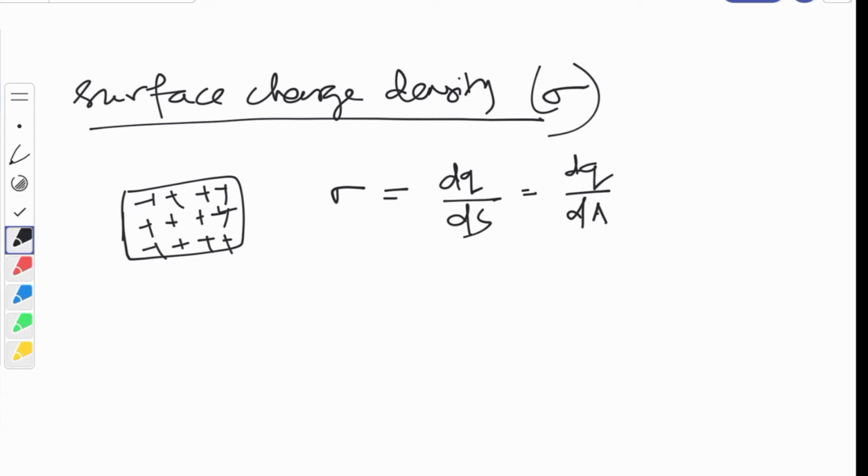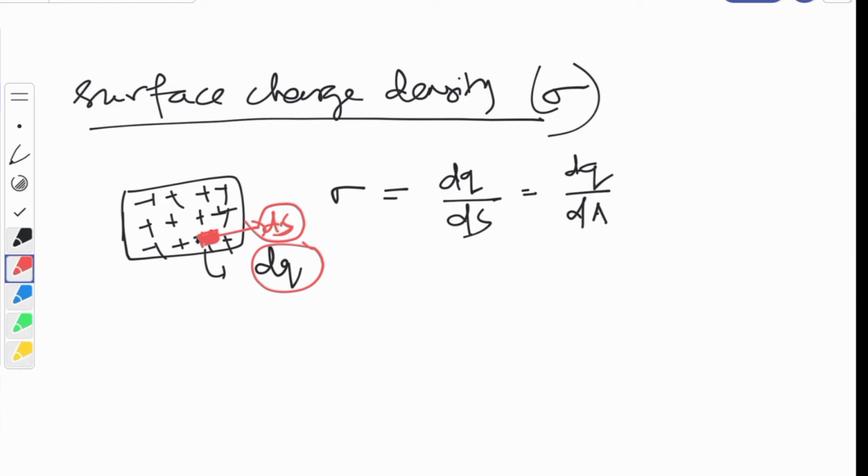That means this dq, if we take a small area like this surface area, this is the surface area ds. So dq charge is present in ds area. So surface charge density is dq by ds, dq by dA. In some books you will also see q by s or q by a.